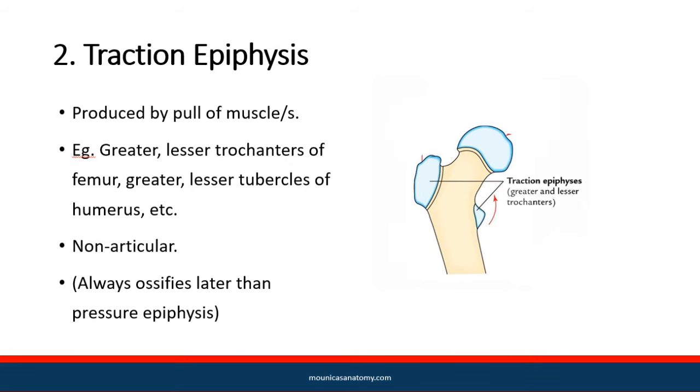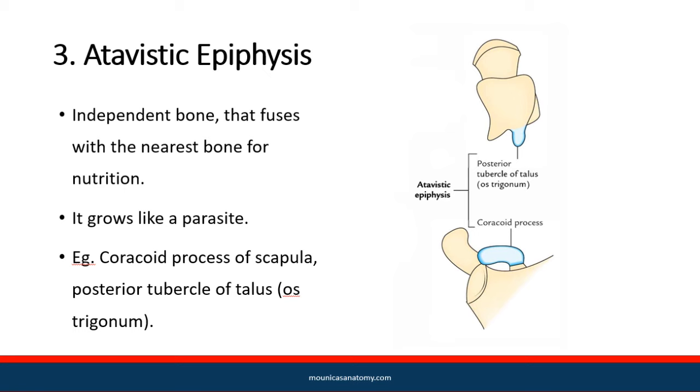Traction epiphyses are produced by pull of muscles like trochanters of femur and tubercles of humerus. These are non-articular. Atavistic epiphyses are independent bones that fuse with nearest bone for nutrition.